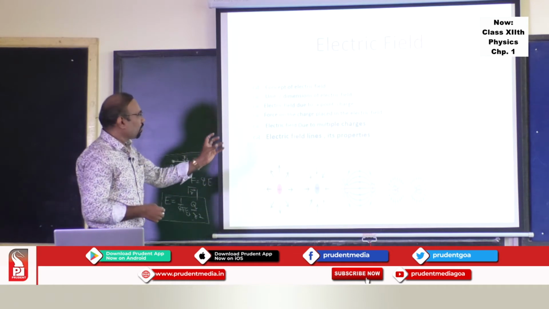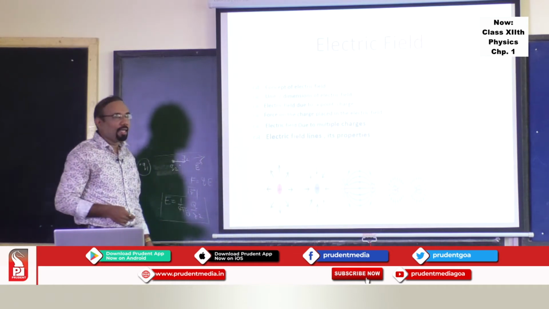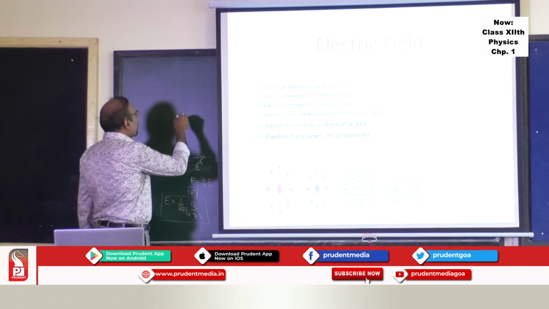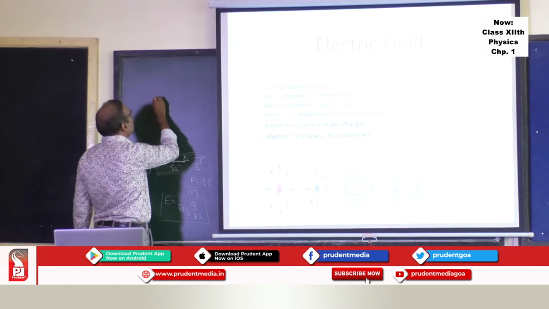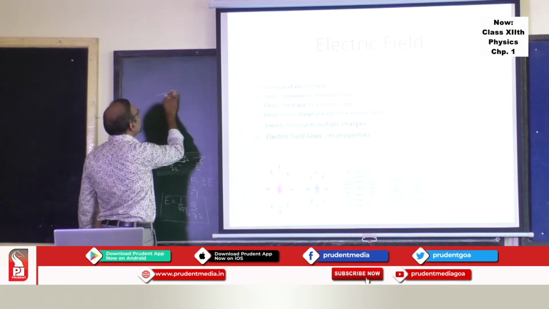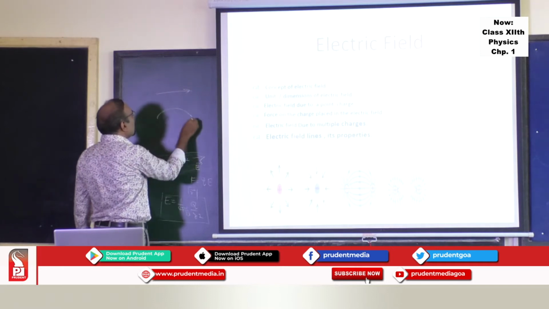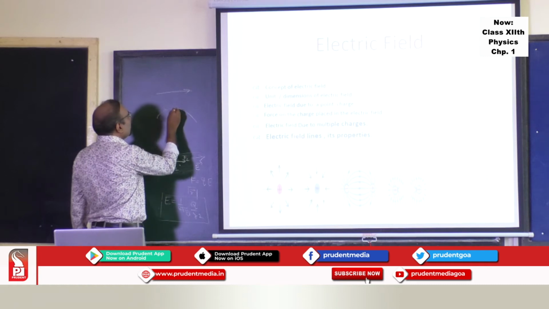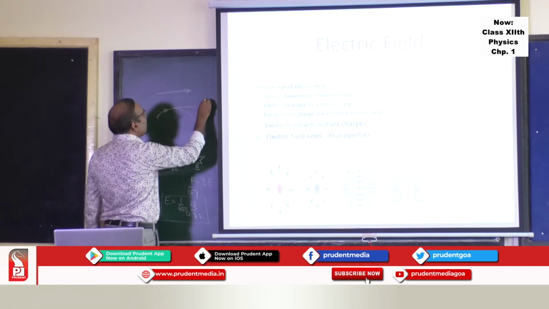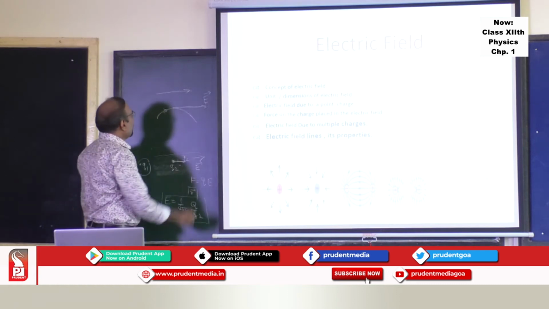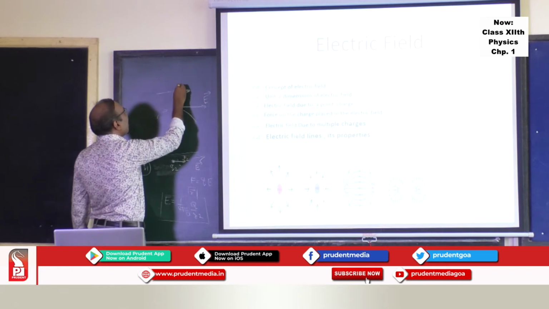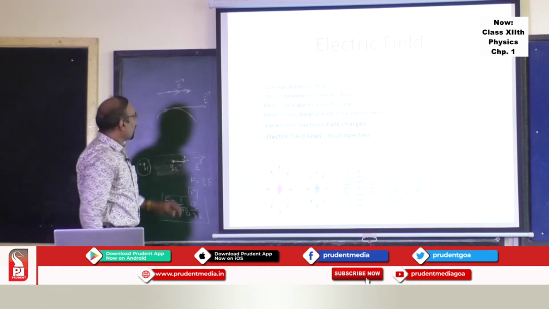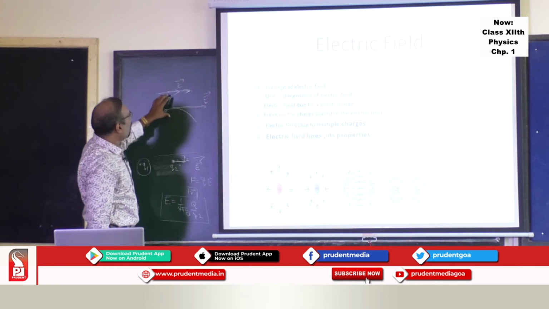And let's try to understand what is meant by these electric field lines. So when I say electric field lines, it means a line, it's a line or it's a curve. If it is a curve, then the tangent to that will give the direction of the electric field. If it is a straight line, then that direction is the electric field itself. So the line could be curved or a straight line.